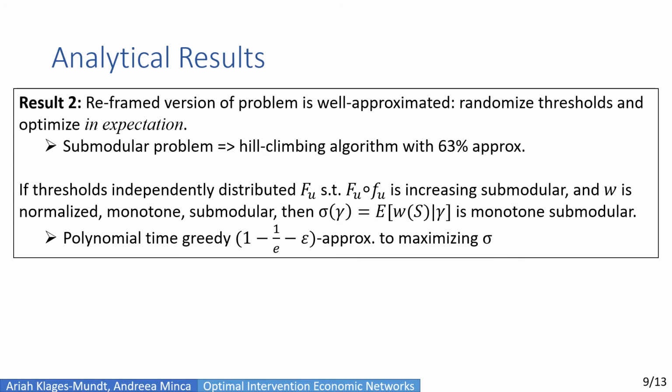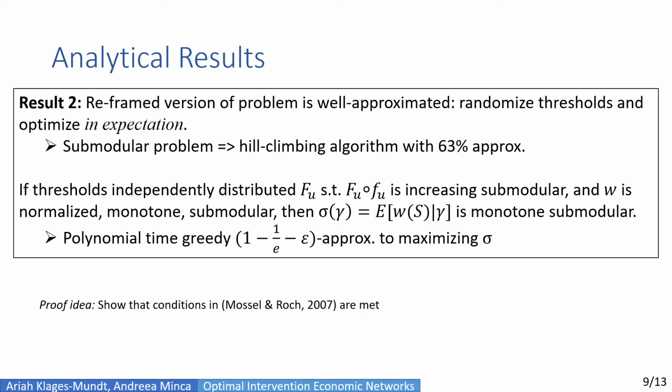Formally, this is that if thresholds are independently distributed such that the composition of the distribution function and the influence function is increasing submodular, and in addition, if we have that the weight function is monotone and submodular, then it turns out that the expected objective function is also monotone and submodular, which allows us to use the submodular approximations.